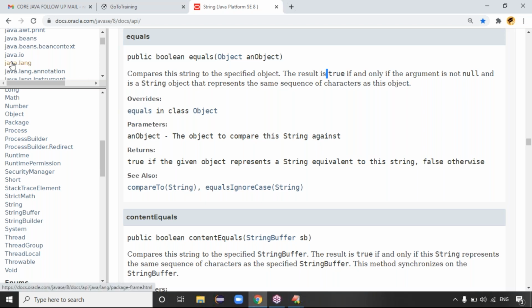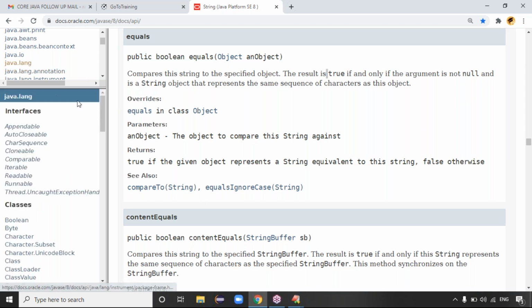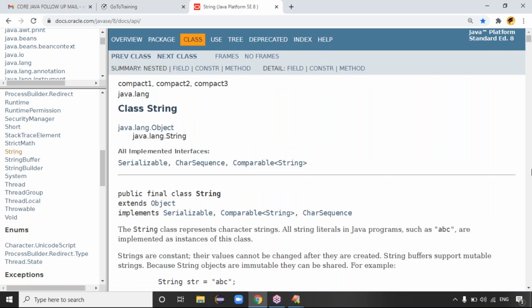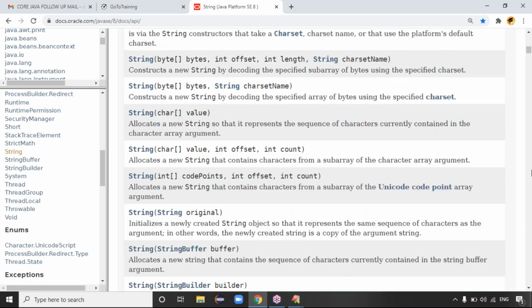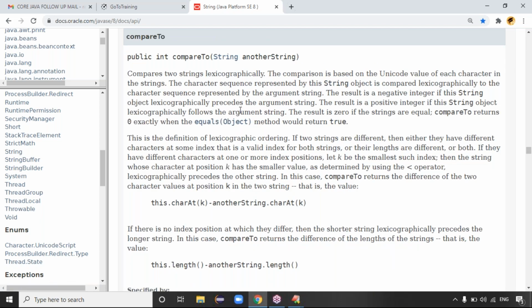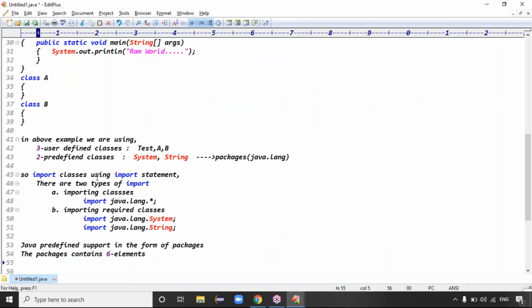Did you observe? First I clicked on the java.lang package, then I went to the java.lang package information. In that, I clicked on the Java String class. In that String class, I went to the methods. In those methods, I clicked one method, and then you get the method information, right? Guys, is it clear? First the package, in that package the classes, in that class the methods, constructors and variables. The structure is clear. This is the way to see the API documentation, guys. So today after the class, try to see this API documentation.